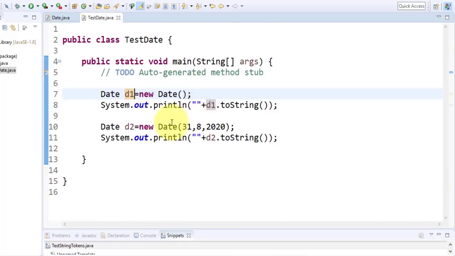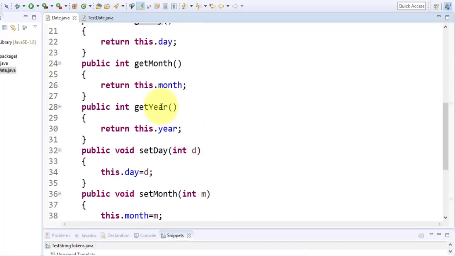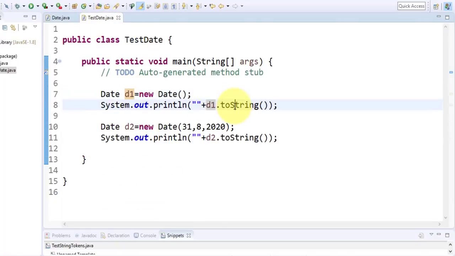Now here toString gets called. What is the value of toString? toString will call getDay. What is getDay? This is the value for the current object's day. What is the value for the current object, d1? It is 0. Same for month, same for year.